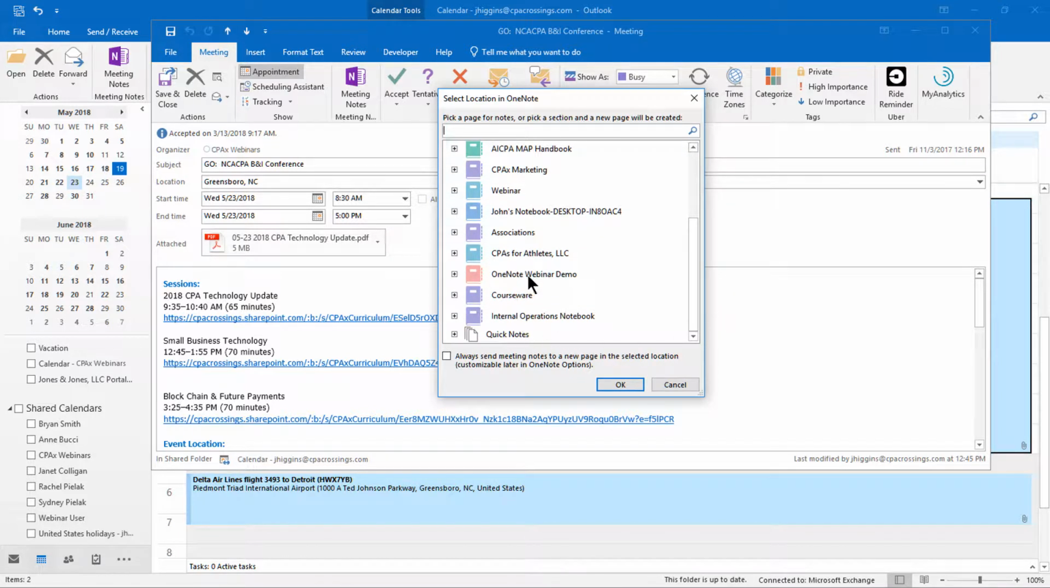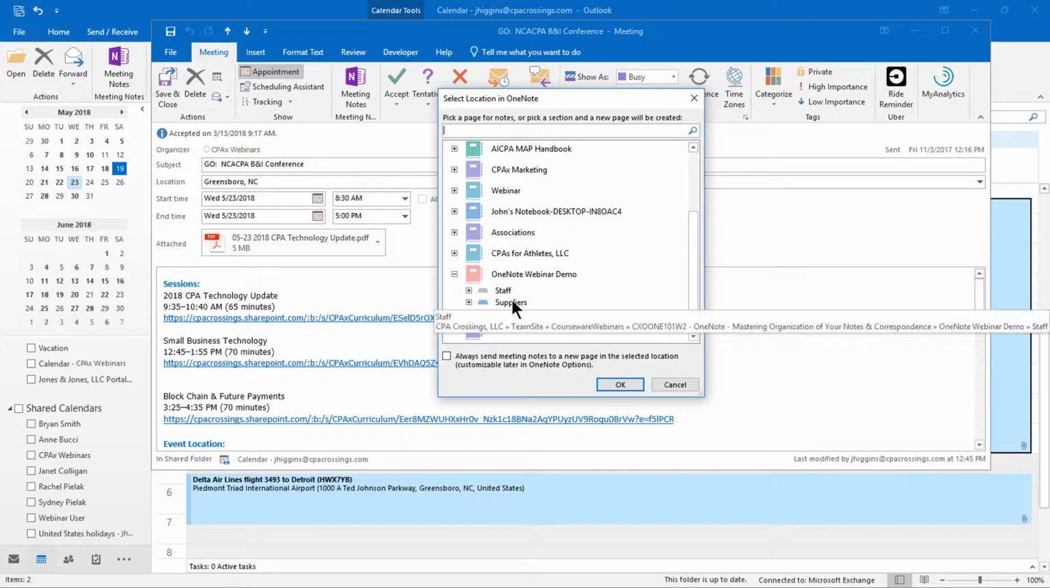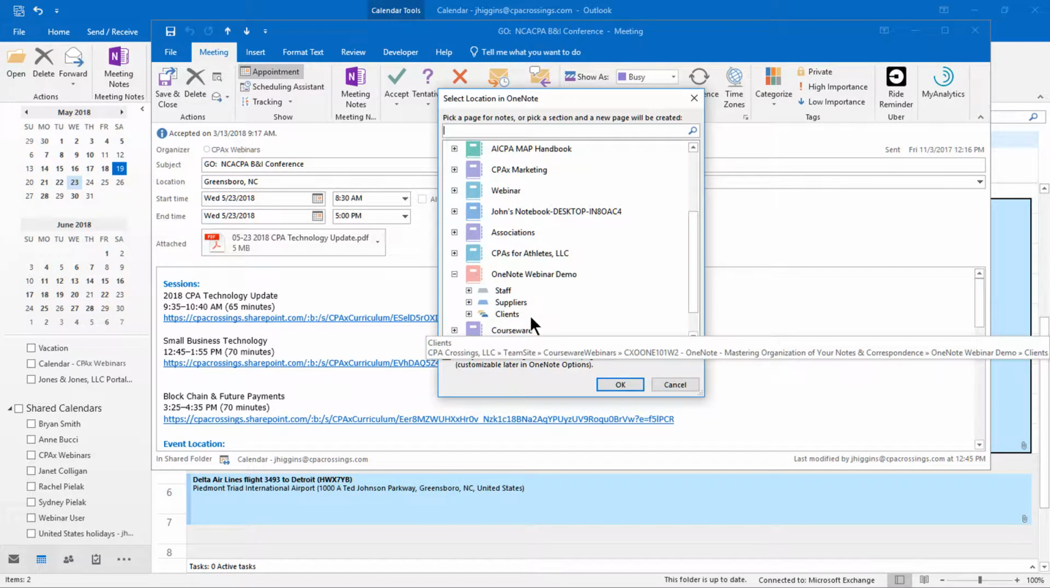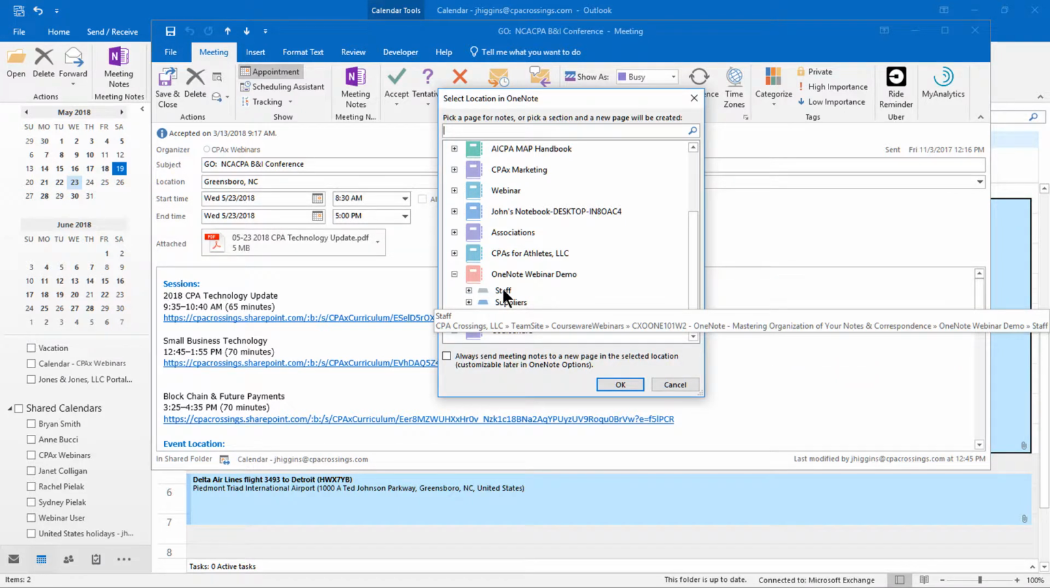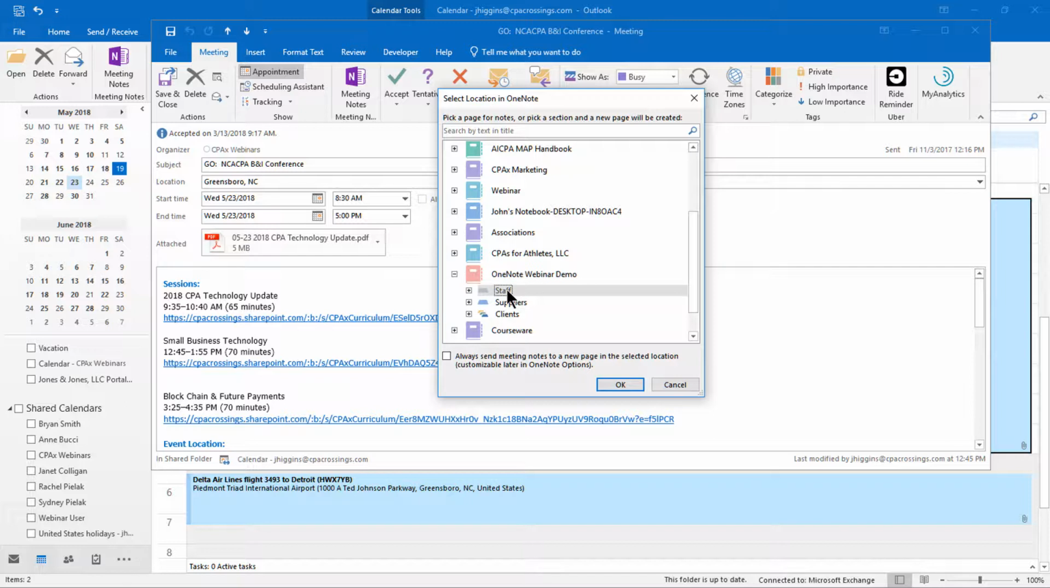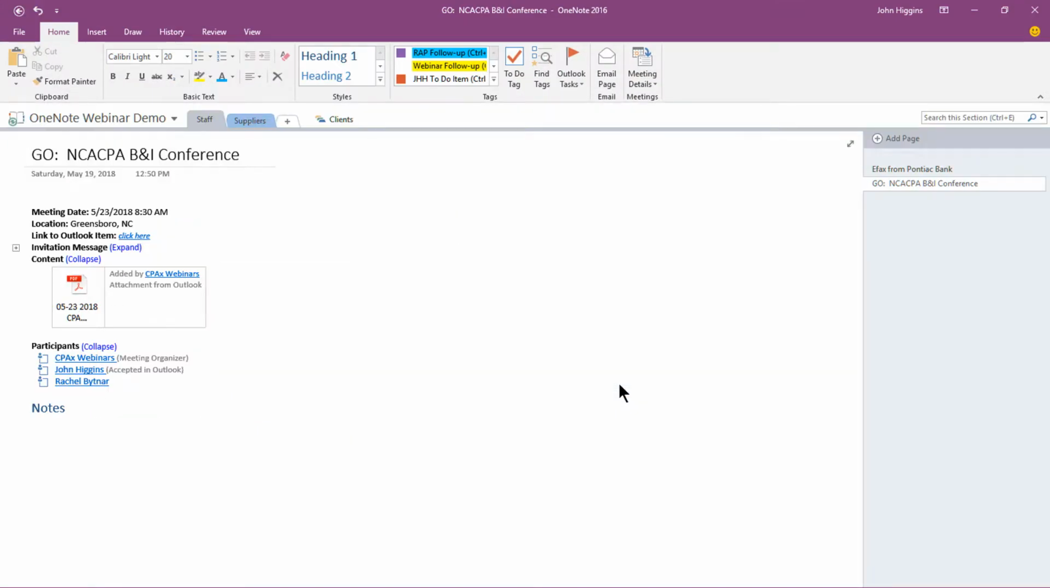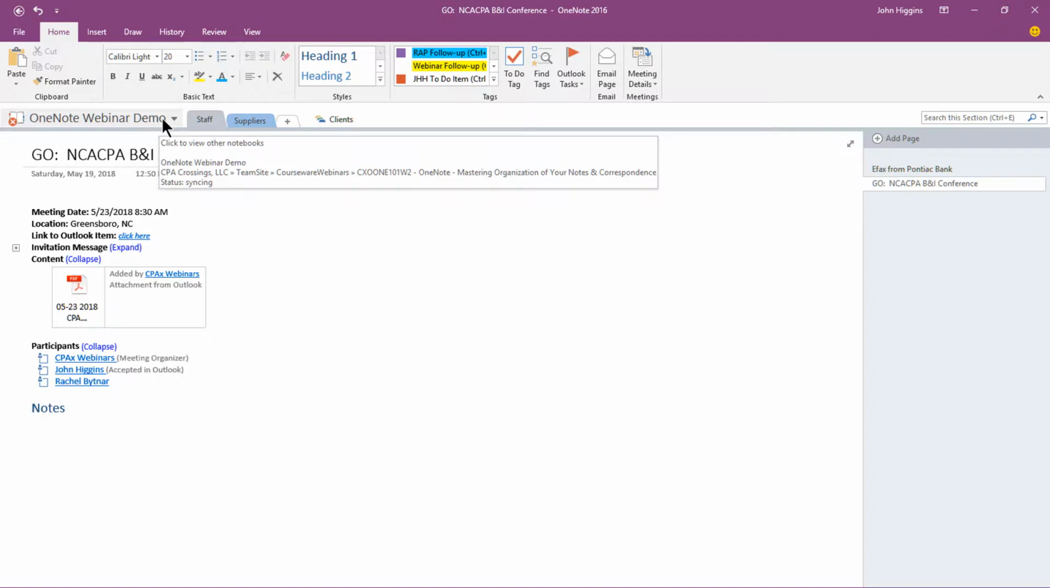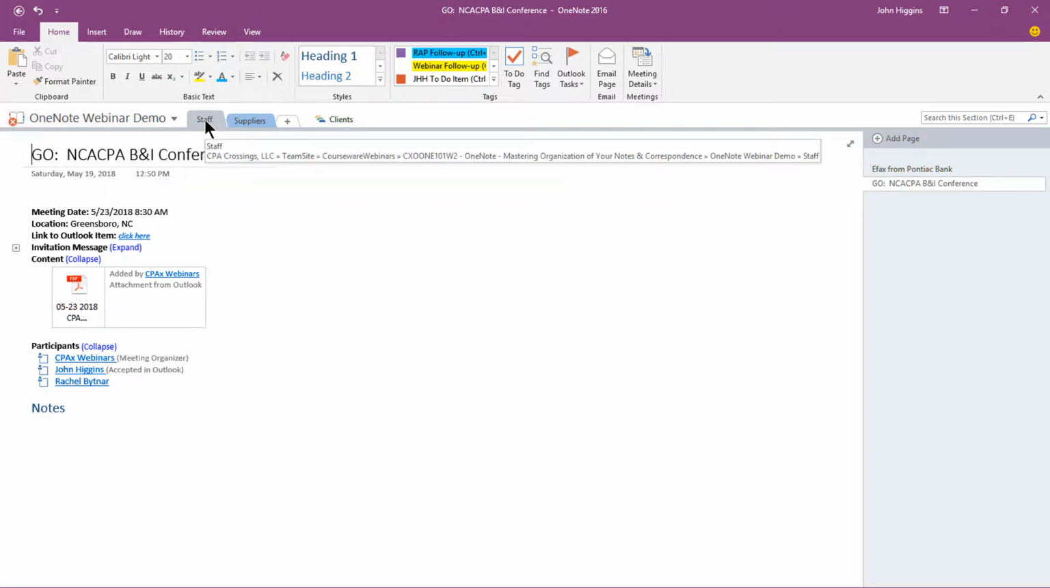I want to go into my OneNote webinar demo notebook, and I have that organized in 3 sections. Presumably you're familiar with sections inside of OneNote notebooks. And I also want to go into the staff section within that notebook. That's where I want to put this. So all I have to do is point to where I want to send it, and then I click OK. And what it will do is open up that notebook, my OneNote webinar demo notebook. It goes to the staff section tab, as you can see here, and it created a new page.